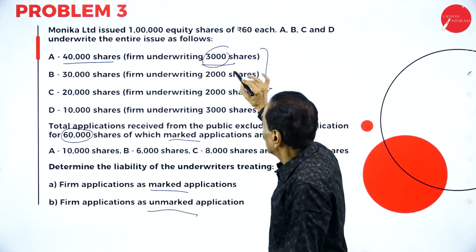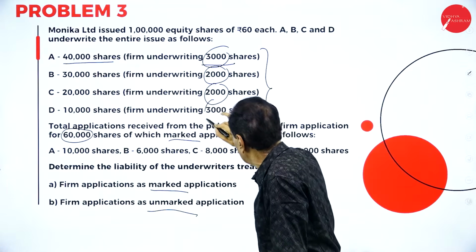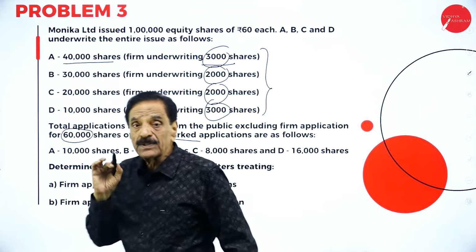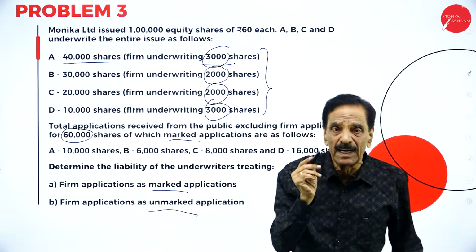Then B says, I will take 2,000 shares. C, 2,000 shares. D, 3,000 shares. These are the definite shares purchased by A, B, C and D.